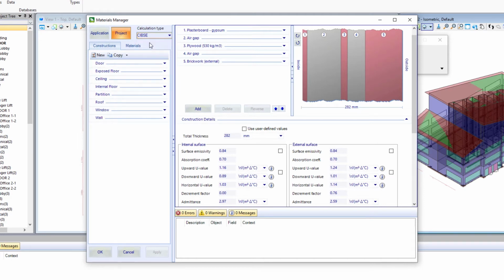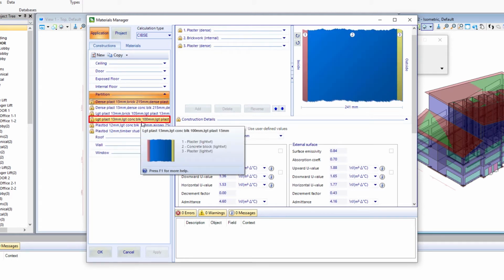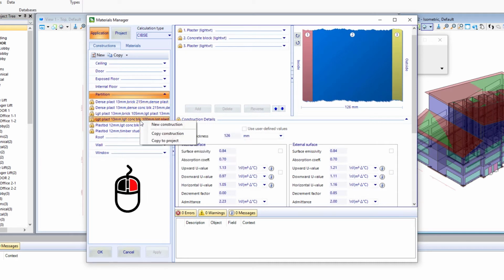The first exercise we're going to do is to add a wall construction to our project by copying it from our library, from the application. So I'll go to the Application tab, make sure I'm on the Constructions tab because I'm going to copy a construction. I'm going to expand this Partition category, and we're going to select the partition, which is a layer of lightweight plaster, lightweight concrete block, and again, lightweight plaster. I'm going to right-click on that and select Copy to Project.